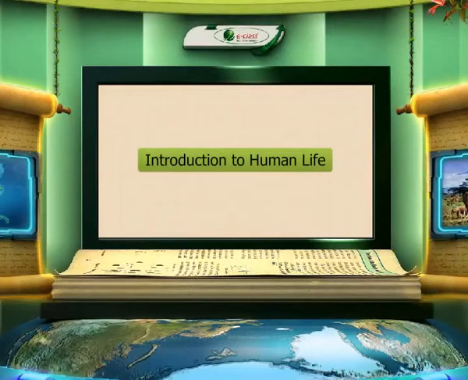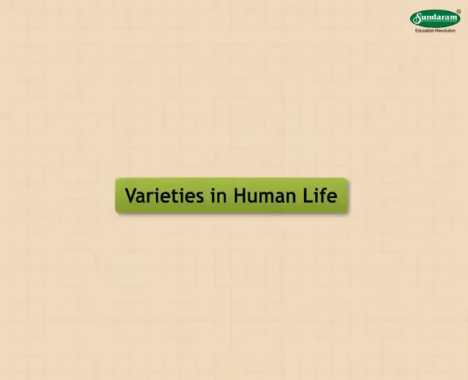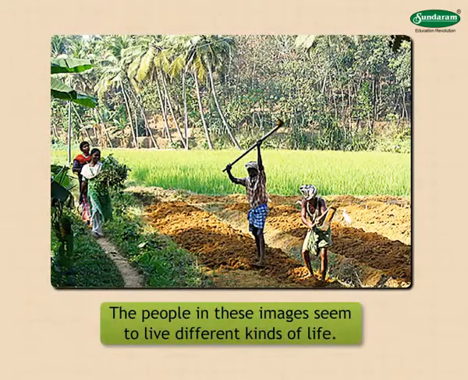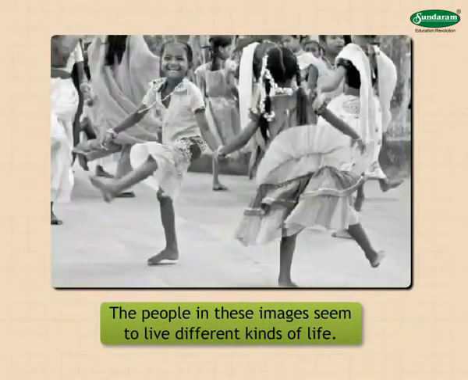Introduction to Human Life. Varieties in human life. The images here show three different environments. The people in these images seem to live different kinds of life. That is why these images appear different.